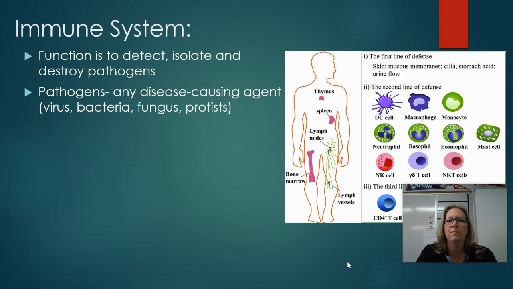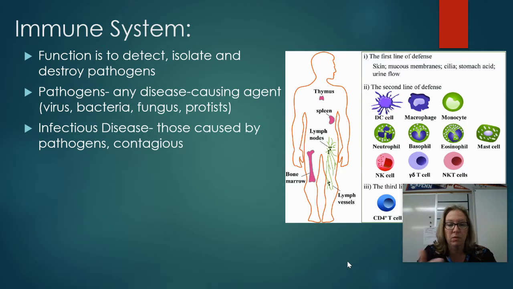The most common types of pathogens that we're dealing with are viruses and bacteria. But there's different problems that fungus and protists can cause as well. But any germ that gets into your body and can make you sick is considered a pathogen. And when they come in and they cause that sickness, that's what's known as an infectious disease. It's caused by a pathogen and it's spreadable.